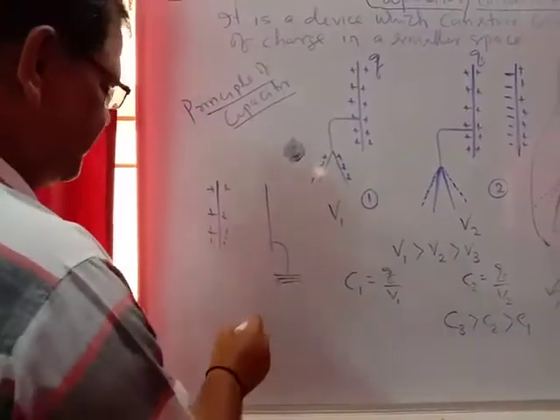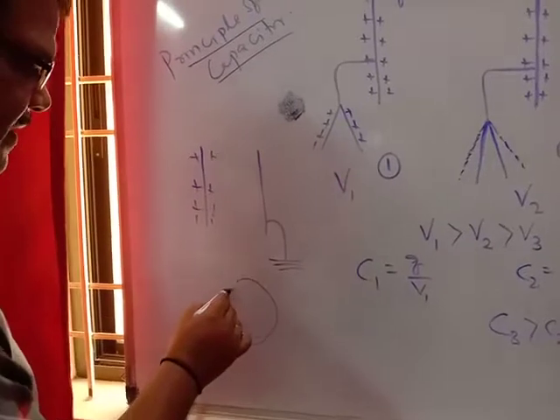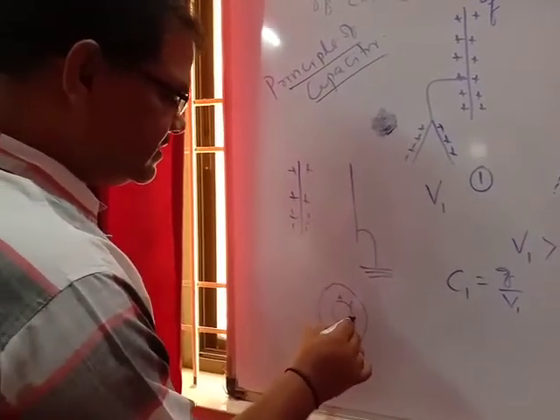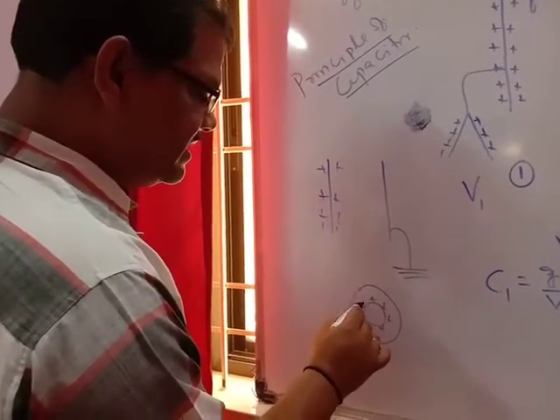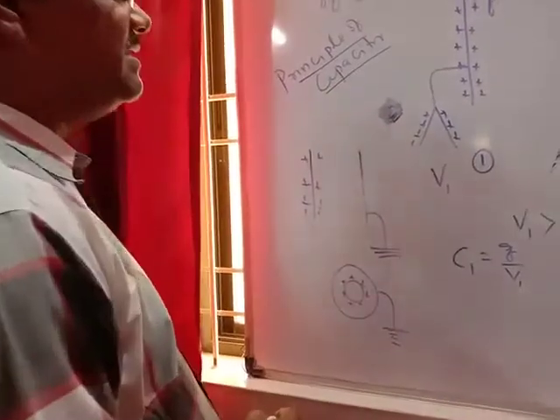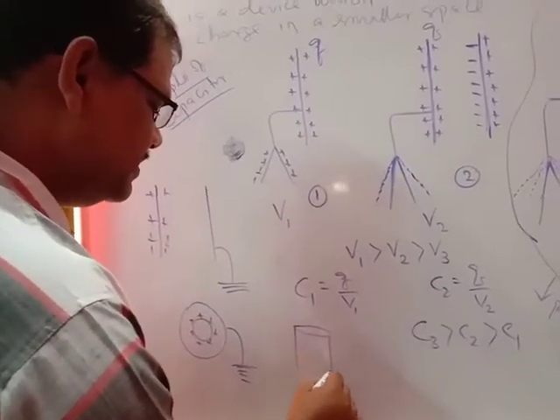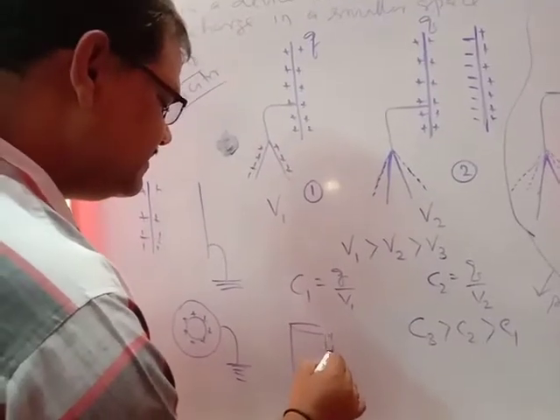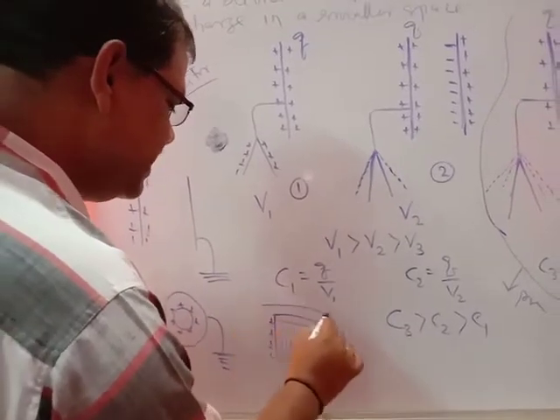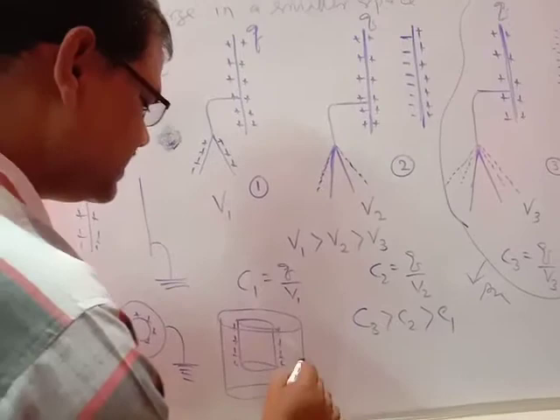If we talk about the spherical case, this is one sphere and this is another sphere. The inner sphere is positively charged and the outer is earthed. That becomes a capacitor. In another case, if you take a cylindrical one, the inner cylinder is charged and the outer cylinder is earthed, then it forms a capacitor.